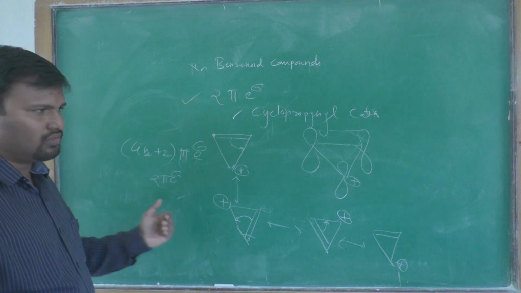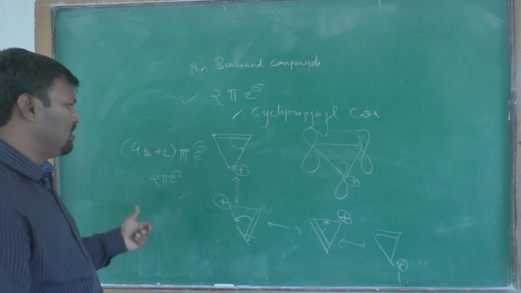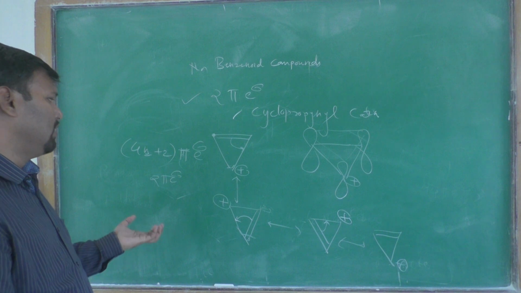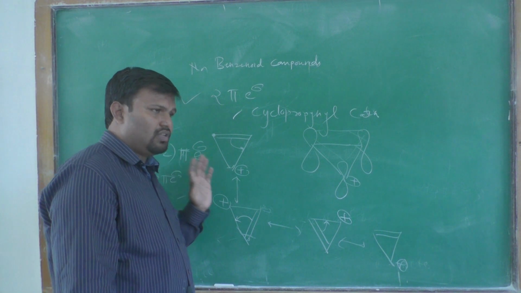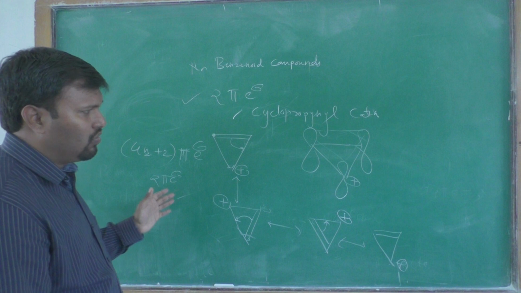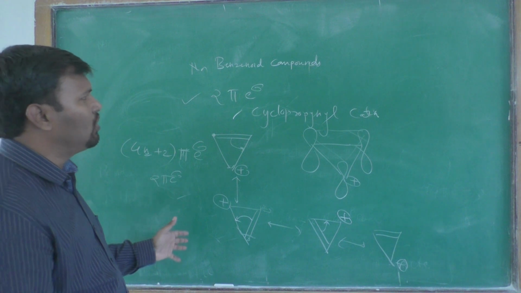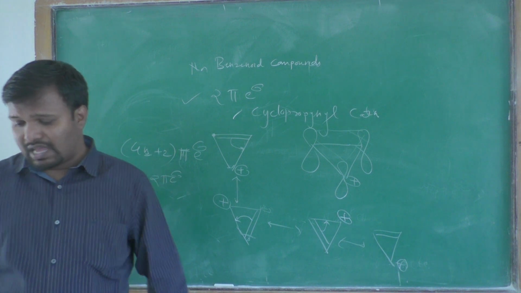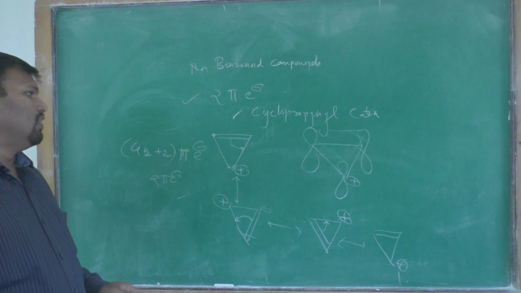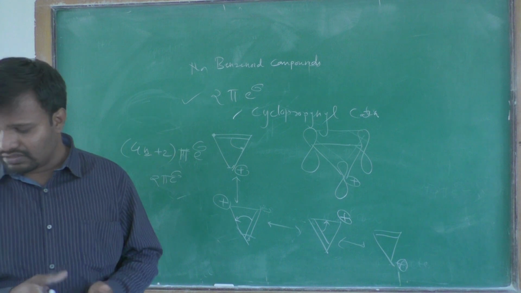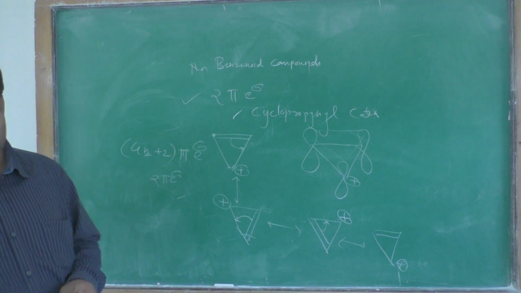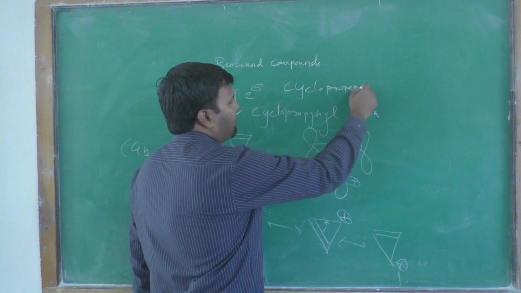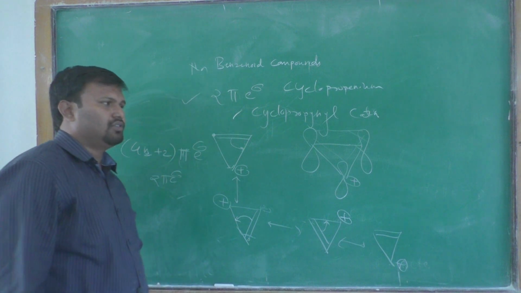According to the Huckel rule we have discussed, these are aromatic compounds, and that compound is a non-benzenoid compound, without a benzene ring. This is all about the cyclopropenyl cation, another name is the cyclopropenium cation. That is a 2 pi electron system.